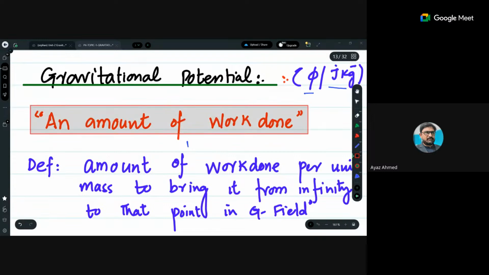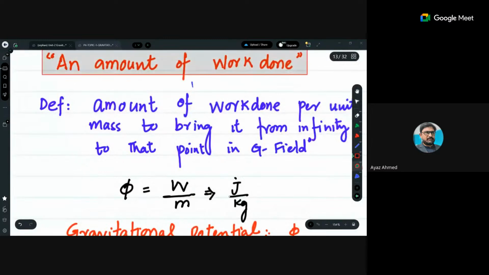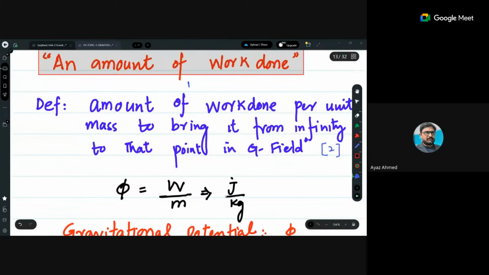That is the amount of work done. But in your exam, you will properly define it for 2 marks, because when I show you the past papers, you will see that there are 2 marks definitions of that. So the amount of work done per unit mass, this is mandatory to mention, to bring it from infinity to a point in gravitational field.